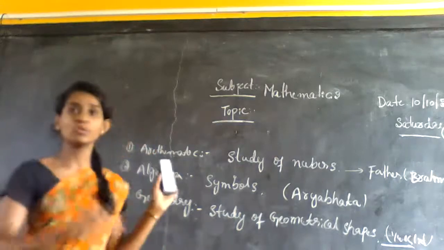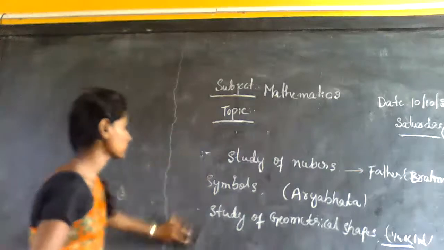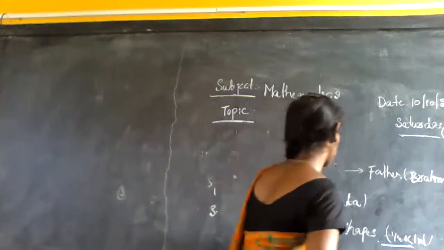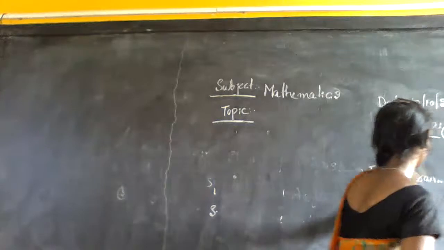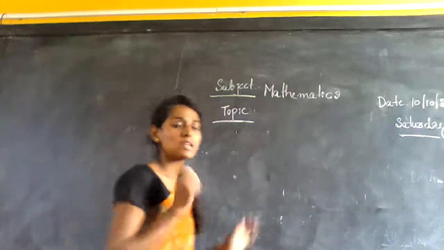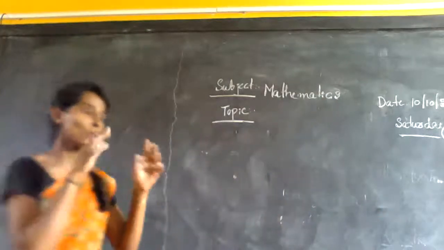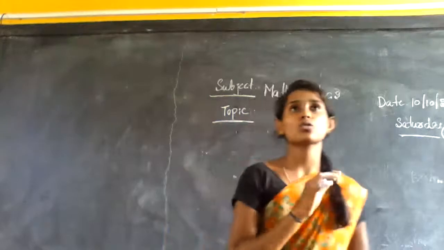Now, we shall move on to some concepts related to geometry. In our surroundings, you observe so many things like geometrical shapes.